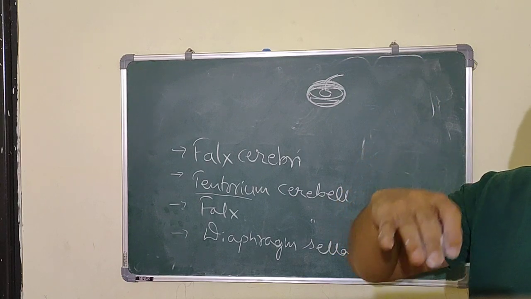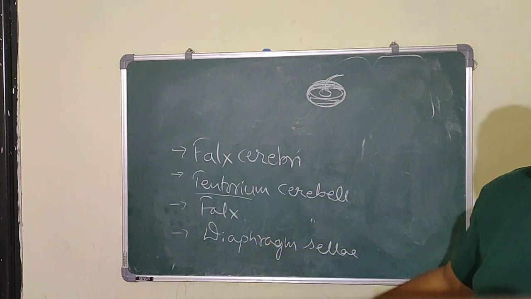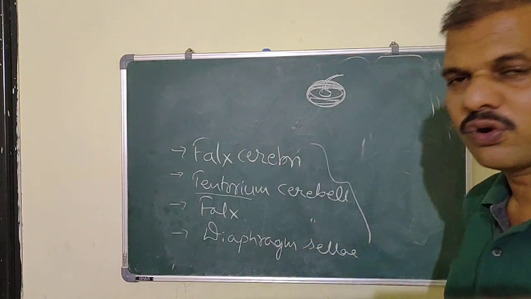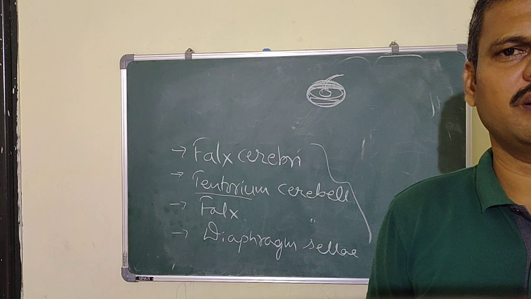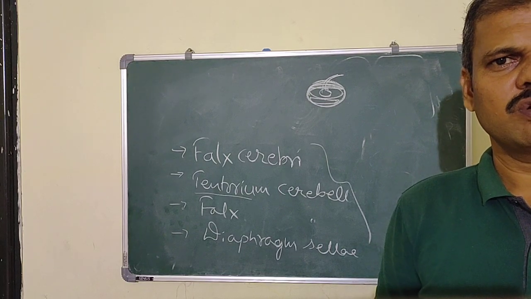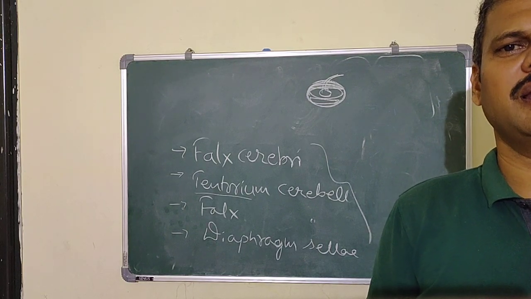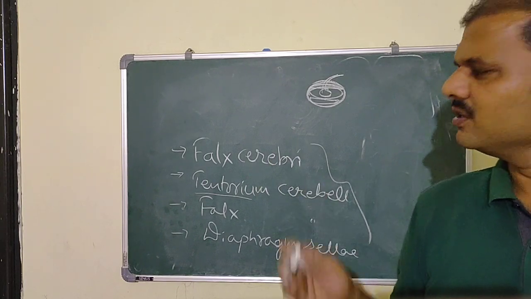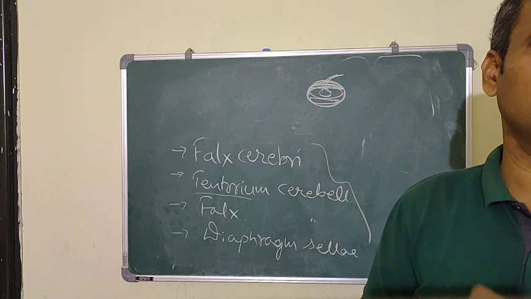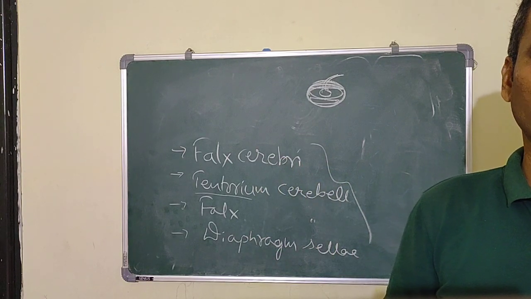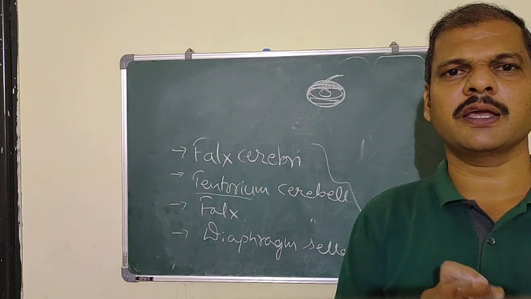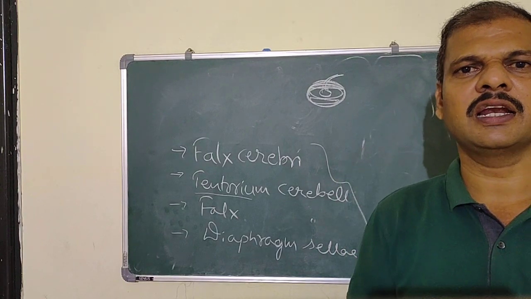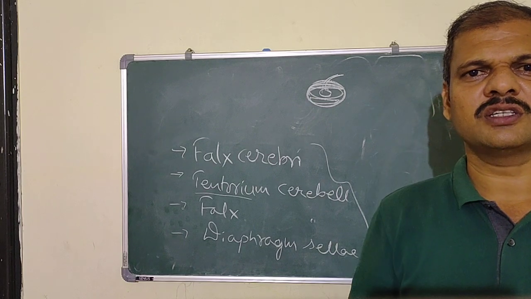So these are the four folds of the dura mater, or the four folds of the meningeal layer of the dura mater. These folds separate the different areas and parts of the brain within the cranial cavity. Okay.